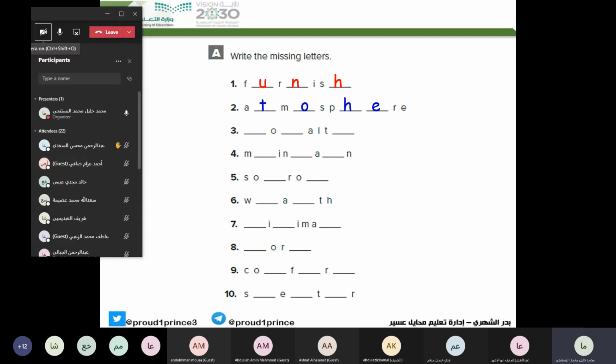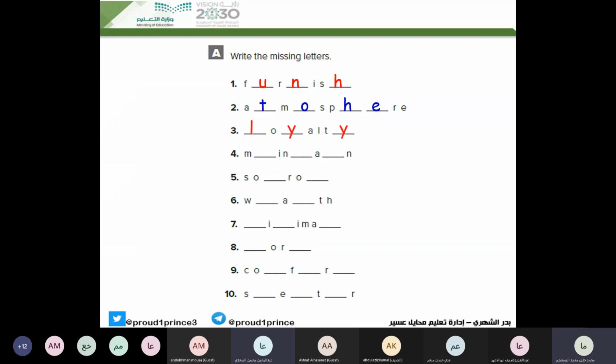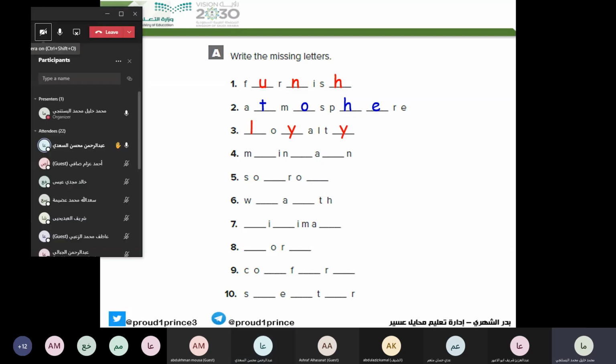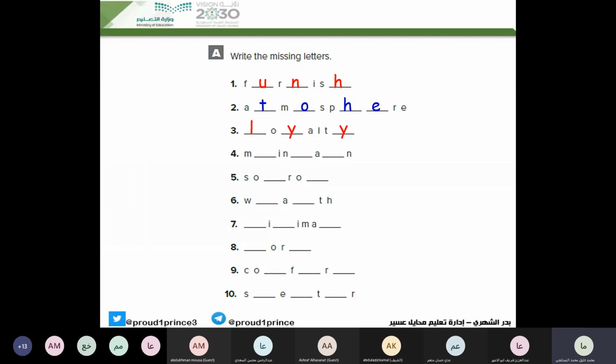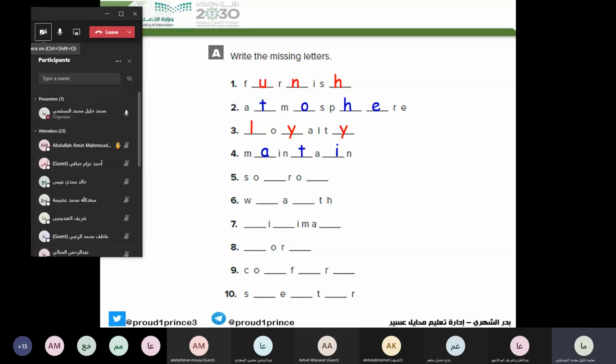Abdurrahman Saadi. Loyalty. Yes, good. Loyalty. Next. What do you think, Ahmed Safi? Maintain. Good. Maintain means to keep something in a good condition. Abdullah Amin, which means sadness? Sorrow. Good. Sorrow.